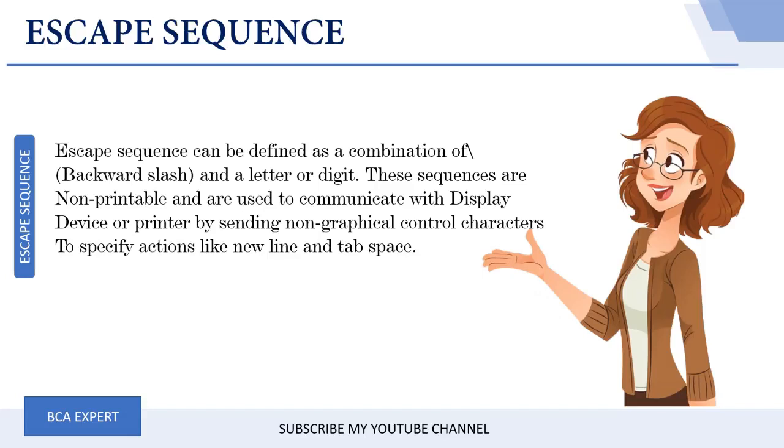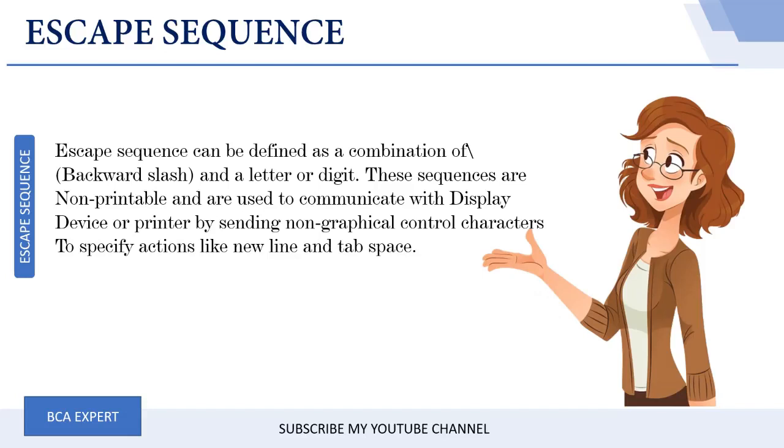An escape sequence is none other than the combination of a backslash and a letter or a digit. So we have a number of escape sequences in C programming which have different meanings. Basically, in a program we use new line and tab space to provide a new line in the output or to provide tab space between outputs, if you are printing an array. So we shall understand the meaning of each and every escape sequence.